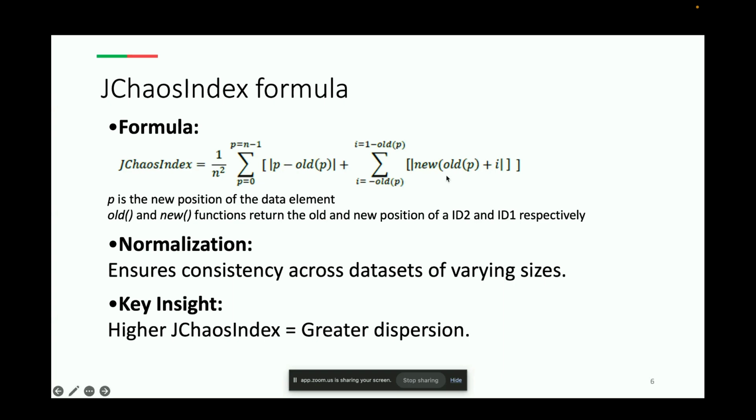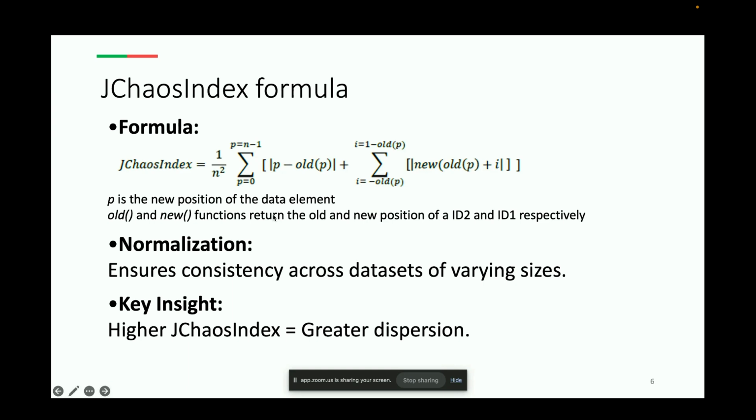And the new function takes the old position as the argument and retrieves its randomized position. The first summation sign is for the data element, and the second summation sign is for the relative position change for every neighbor.